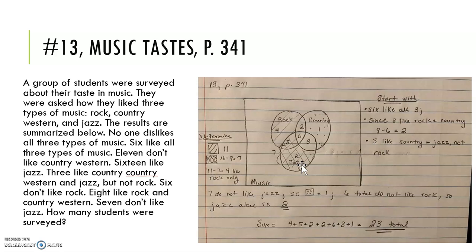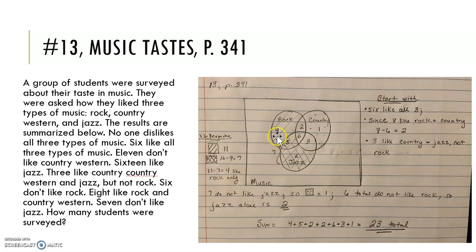If I know that 11 do not like country, meaning they like rock or jazz, just these portions, then what I can do is I can take 11 minus 7, taking away just those that like jazz, and that will give me 4 that like rock only.